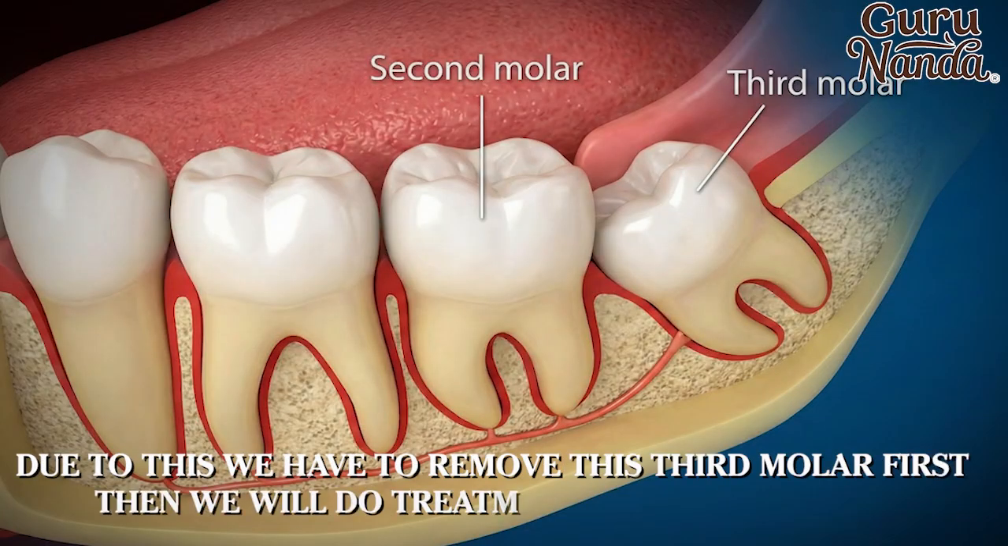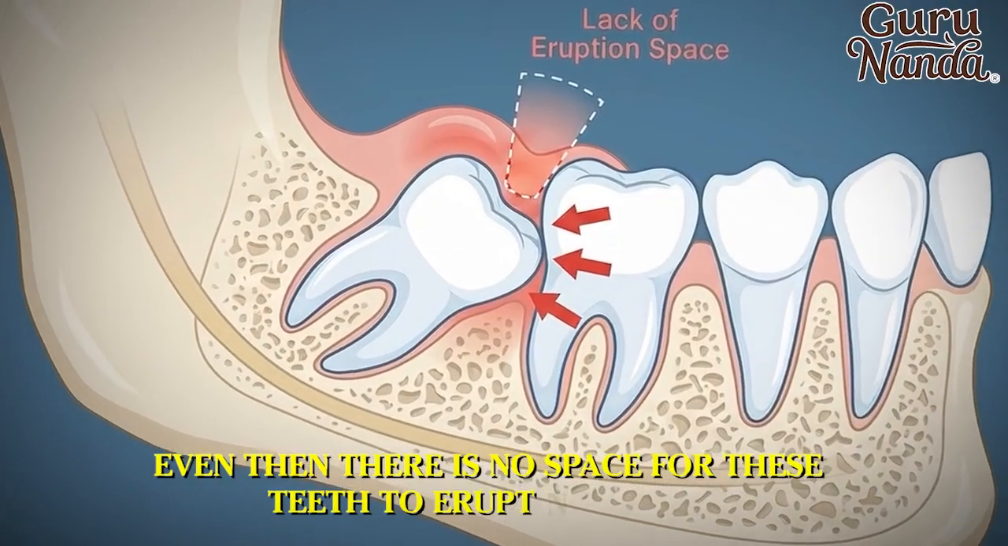Due to this, we have to remove the third molar first, then we do the treatment of the second molar. Also, when there is no space for these teeth to erupt normally, in all these cases we have to remove it.